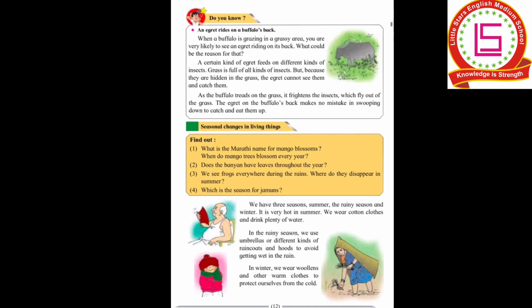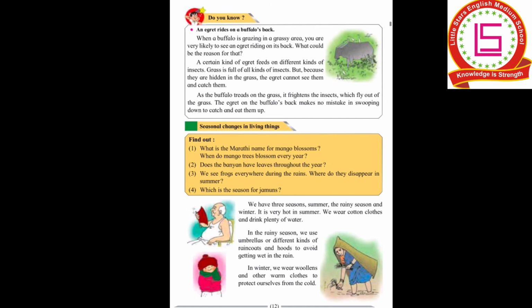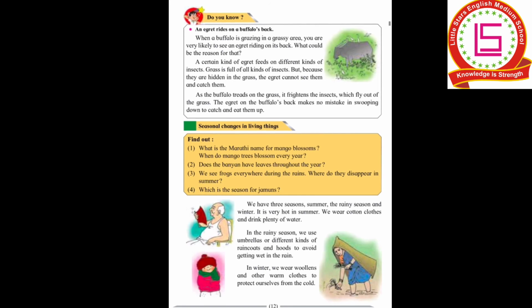What is the reason for it? We'll see it now. A certain kind of egret, in egrets also there are many categories, feeds on different kinds of insects. What do they eat? They eat different kinds of insects. The grass is full of many kinds of insects, but as they are hidden in the grass, the egret cannot see them and catch them.